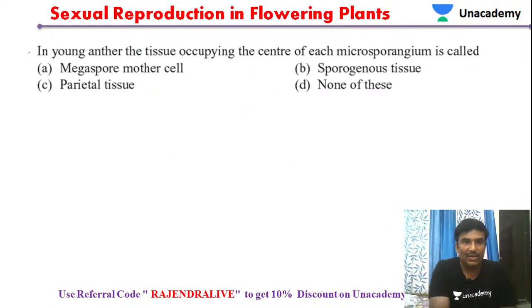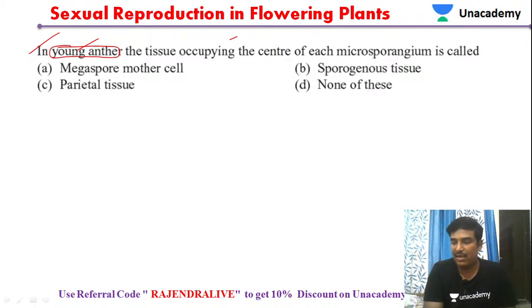Next. In a young anther, the tissue occupying the center of the microsporangium. A young anther means the anther is not yet developed, it is growing. What type of tissue is present? It is the sporogenous tissue. Sporogenous tissue occupies the center of each microsporangium, so it will be the right answer in this case.